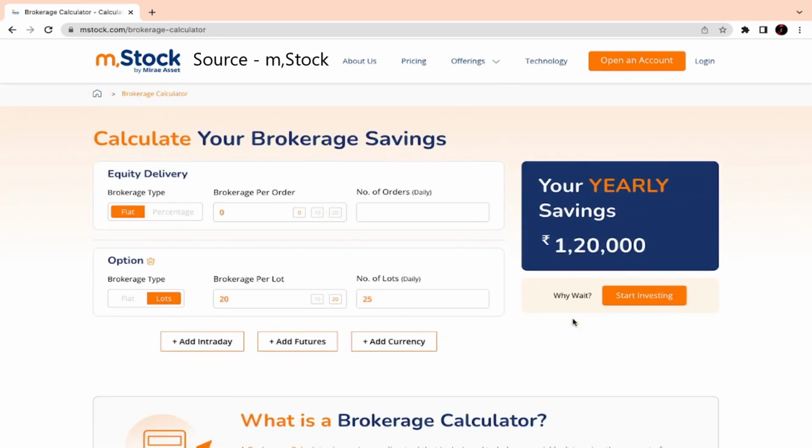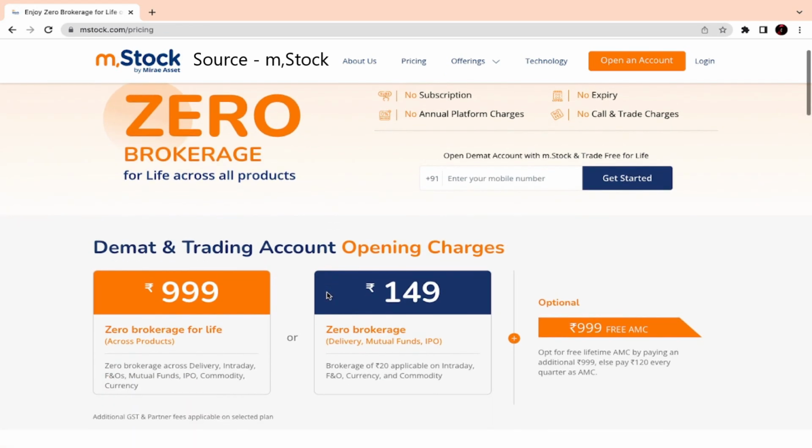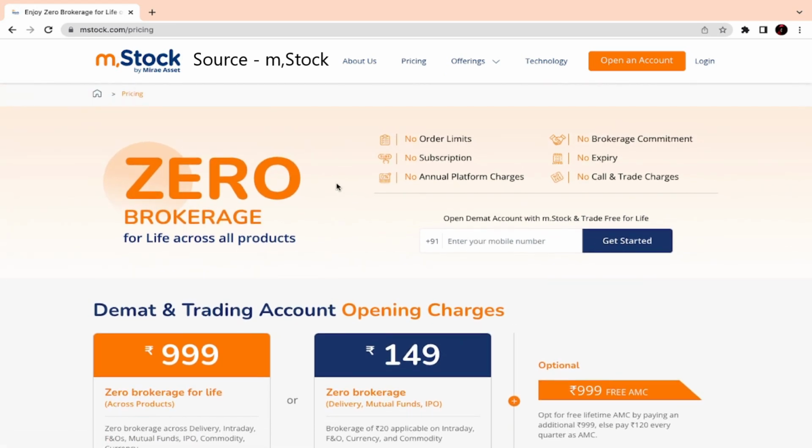So it's better, because the pricing and everything is good and there is no brokerage. According to me, you can open this account and try it, and see the platform and how it works. The pricing is very good because with zero brokerage yearly at 999, AMC is also free for you. The major part of M stock is that Mirae Asset is already known all over the world, with a presence in maybe 25 countries. Now it's in India and it already has a presence.